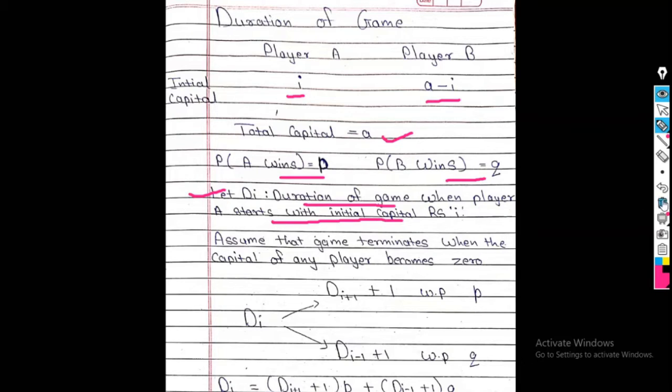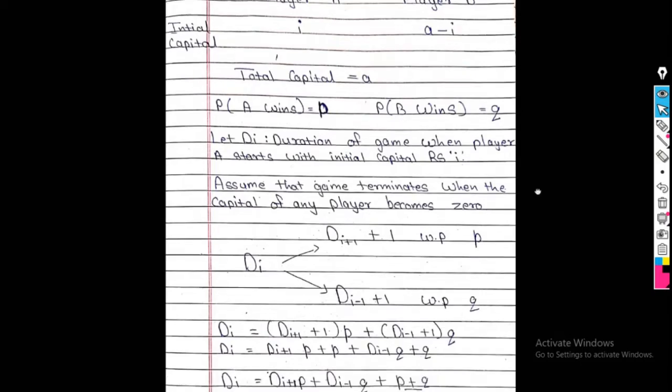Now in this case we assume that my game terminates when the capital of any player becomes 0. At that moment I will terminate the game. So D_I takes two values. It moves from position I to I plus 1 with probability P, and it moves from position I to I minus 1 with probability simply Q.